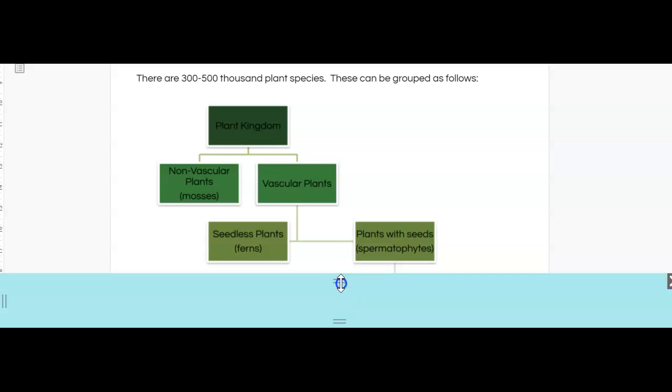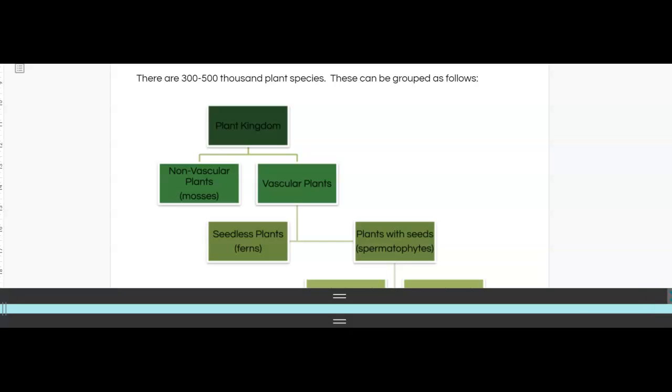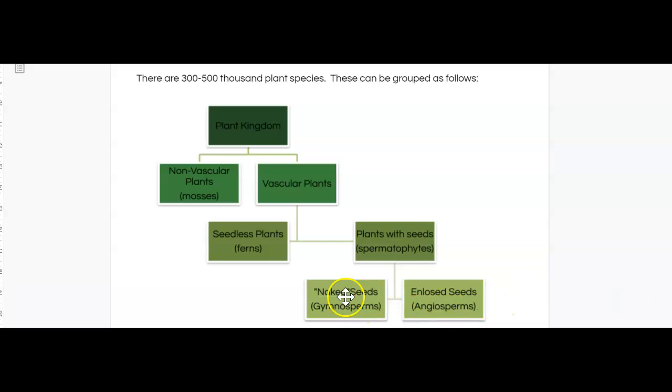that I think we're probably not going to get to today, which is that we have some seeds that we would consider naked, and those organisms are called gymnosperms. We also have plant species that contain seeds that are enclosed, and those we refer to as angiosperms. So what I'm hoping to get to today is to talk about our non-vascular plants and our vascular seedless plants, and we may possibly, depending on the workload today, get to our vascular plants with seeds. But that is the overview. That is the breakdown of what we're going to be looking at in the next few lessons.